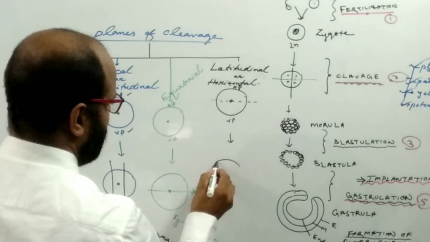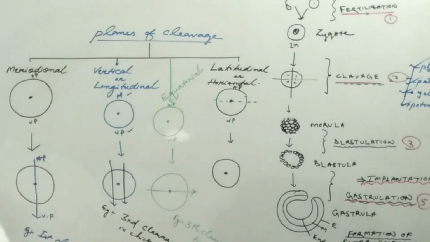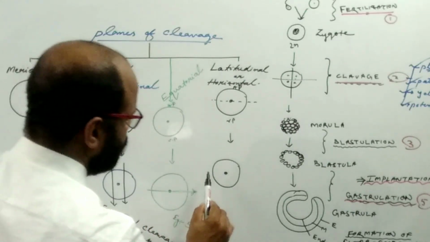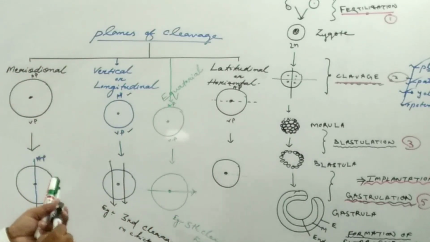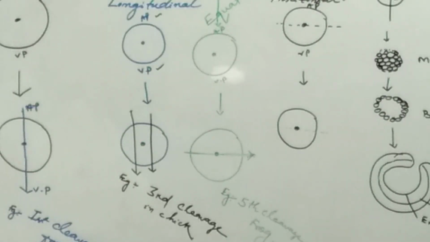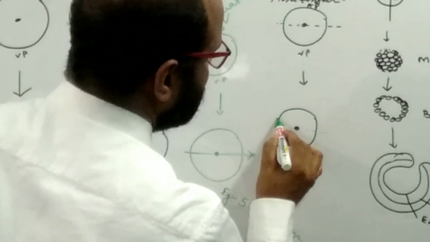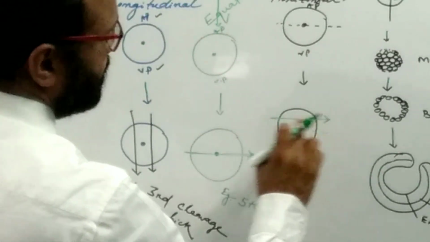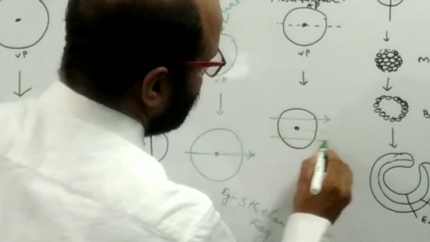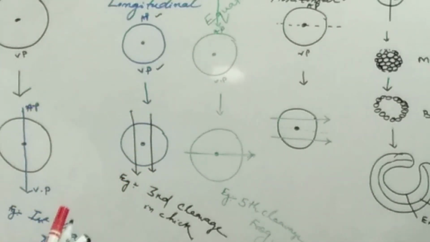But here the cleavage plane or the furrow does not pass through the equator, rather it passes to one side of the equator, in this line, or it may pass through this line. So this is known as the latitudinal or the horizontal cleavage plane.